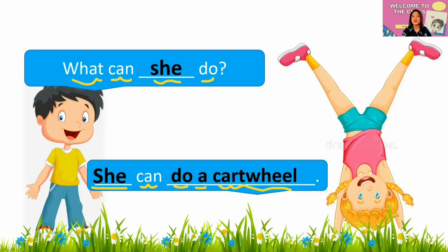Now, I want you to read it by yourself. Let's start here. Very good.